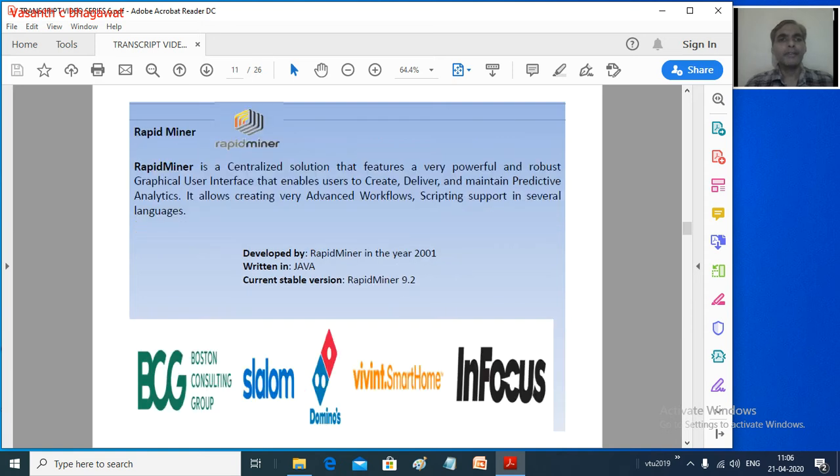The second technology for mining the data is RapidMiner. Once again it is a very powerful and robust graphical user interface through which you can create, deliver and maintain predictive analytics. We can do a lot of predictive analytics using RapidMiner. There are a lot of features, like advanced workflow. You can draw the workflow, how the work is going to flow in your entire analytics process, and show it by using RapidMiner. This is the second technology used for mining the data.